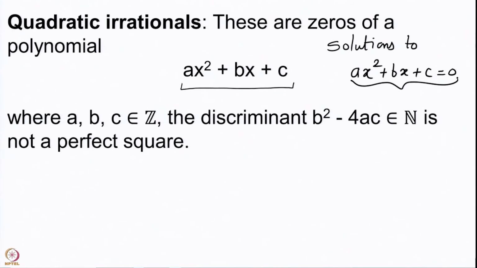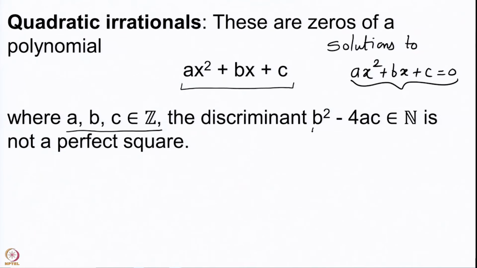These are solutions to this, or these are also known as zeros of this particular polynomial. That means when you put the value of this quadratic irrational into this polynomial, you are going to get 0. They are the solutions to these particular equations. But we have some conditions that the a, b, c should be integers. They are not allowed to be any random numbers. These are integers.